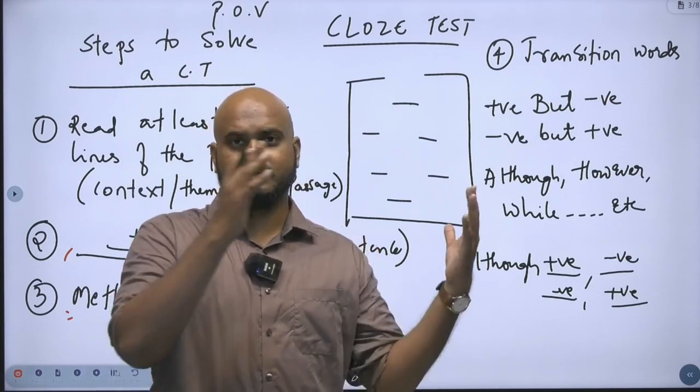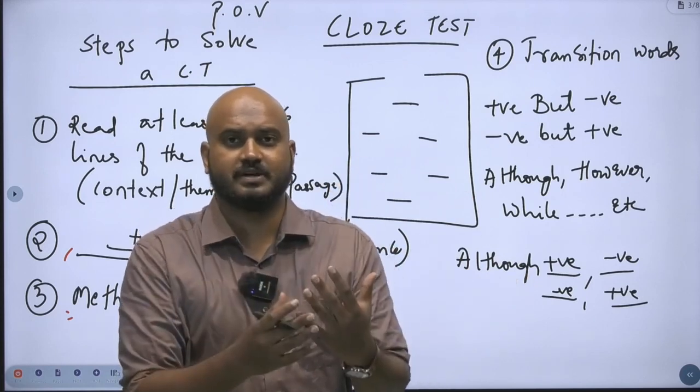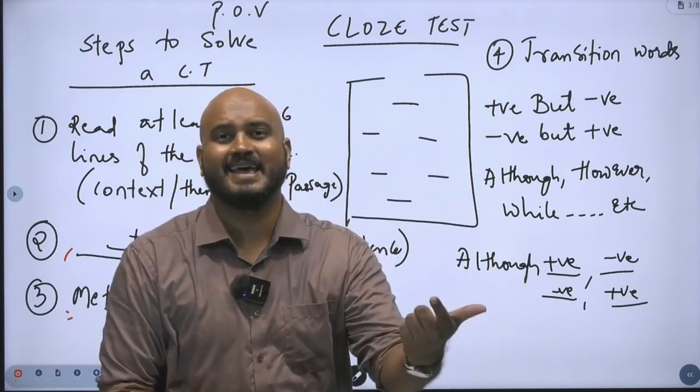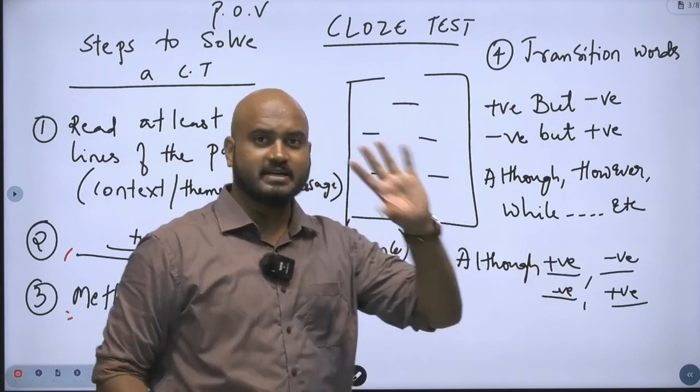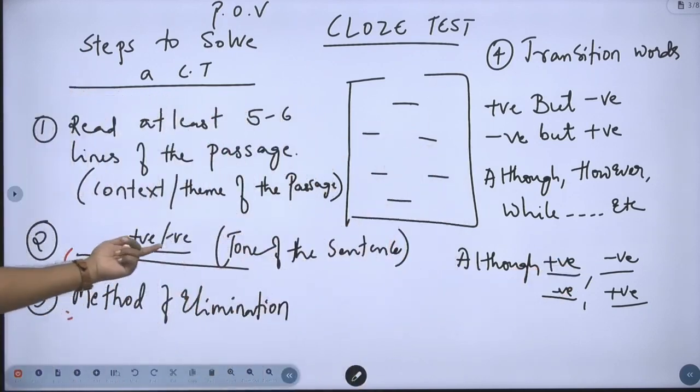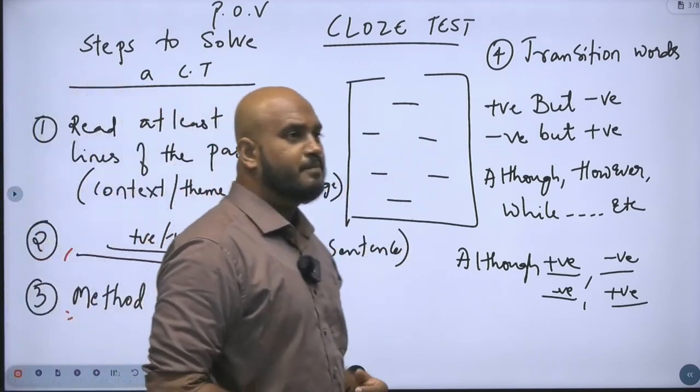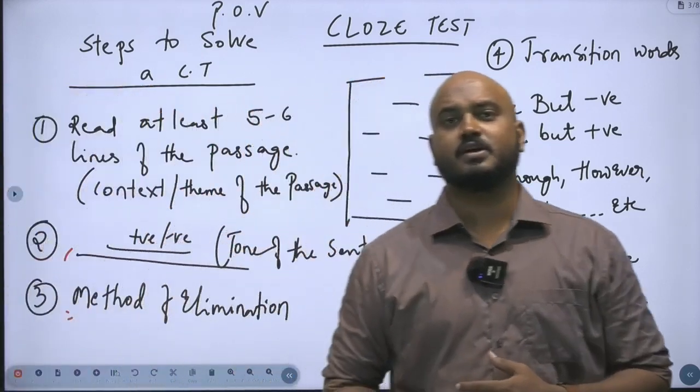Okay, so you can see it is followed by a positive sentence, and then after that immediately I have a negative sentence. So based on that you will get to know the tone of the sentence, and if you get the tone of the sentence, it becomes easy for us to figure out which word should come inside the blank. So these are the few important steps to approach any cloze test.